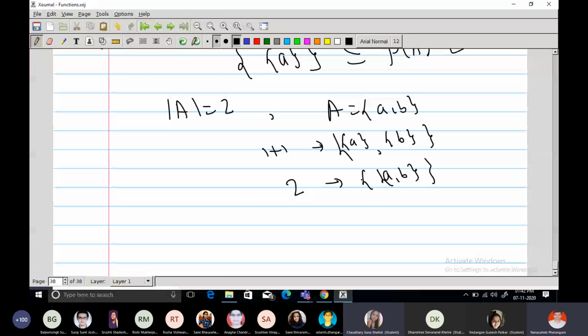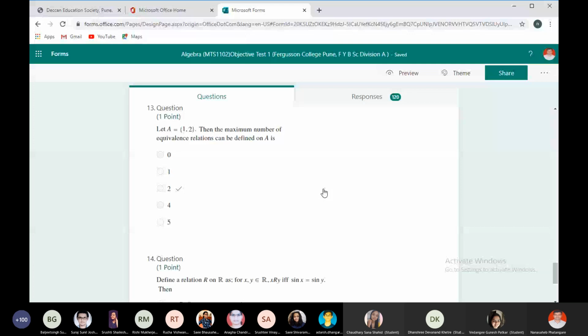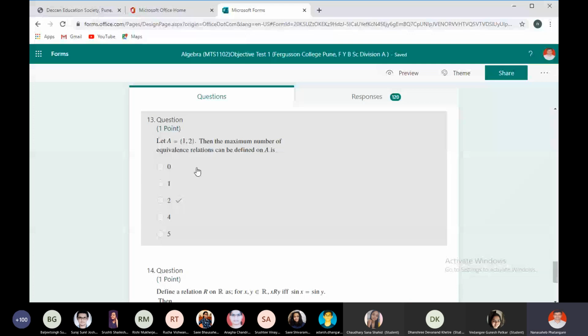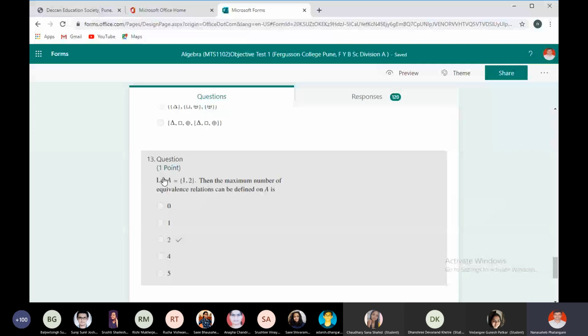Is it clear? Yes, sir. A third partition is not possible. There are only two partitions, and how many equivalence relations? As many as partitions, the theorem which we have already proved. Therefore there are only two equivalence relations we can define on set A.